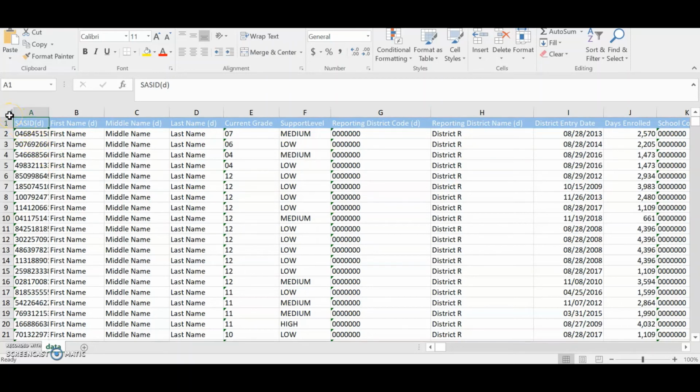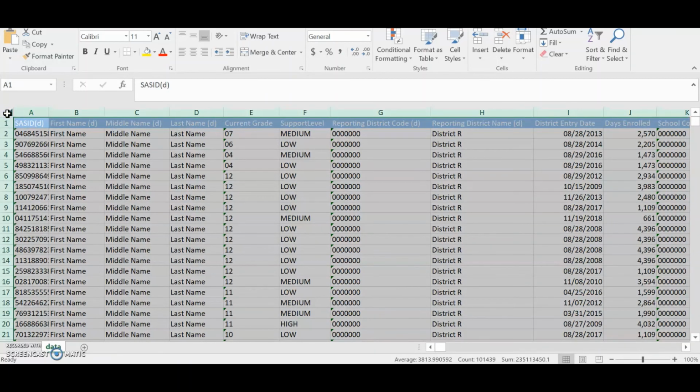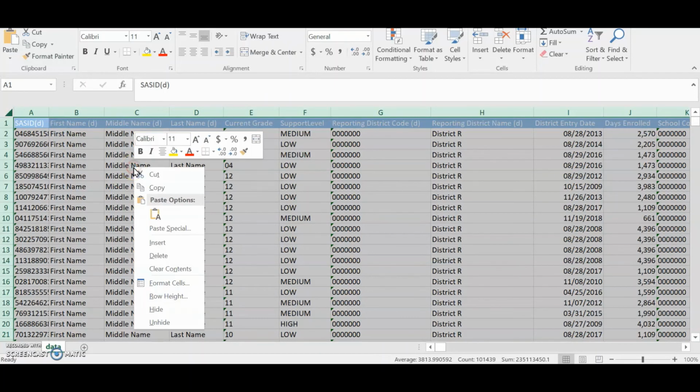Once you have navigated to the Export Excel, click the Select All button in the upper left of the worksheet, to the left of the A. This will select all cells in the worksheet. Right-click anywhere on the selection and click Copy.